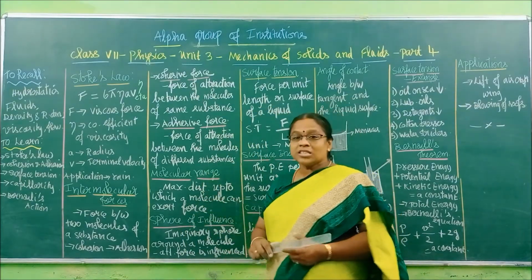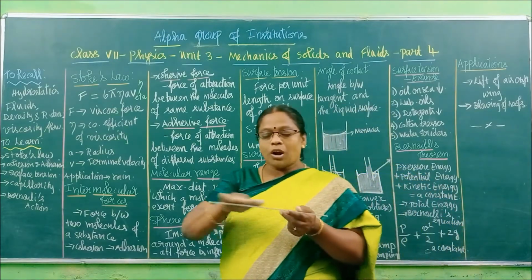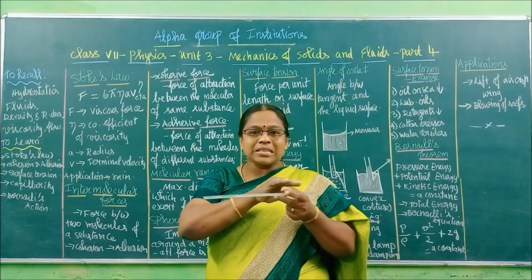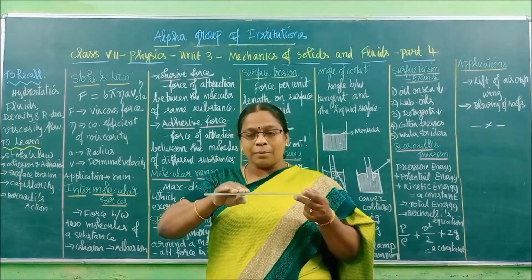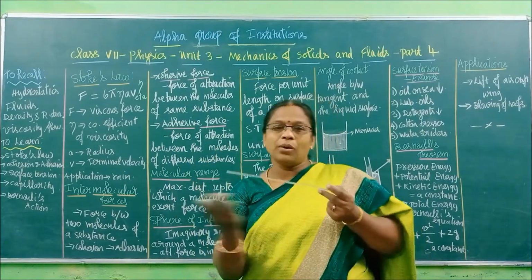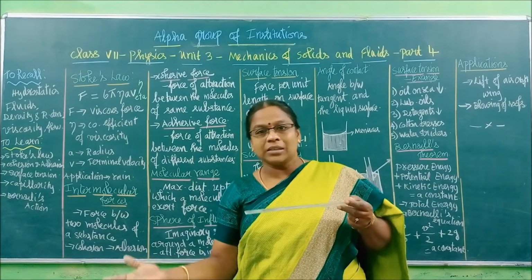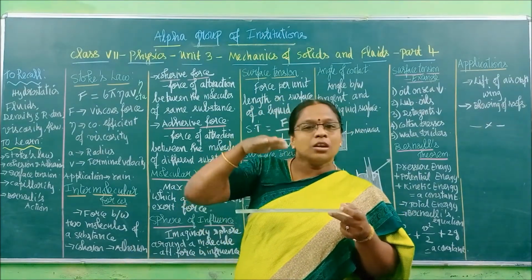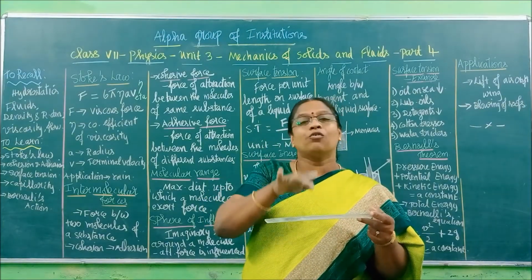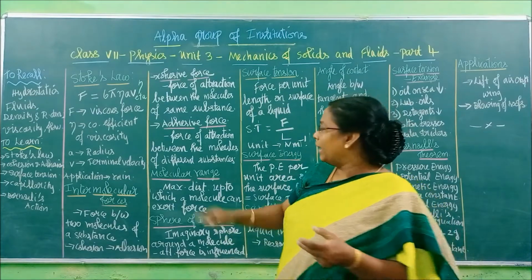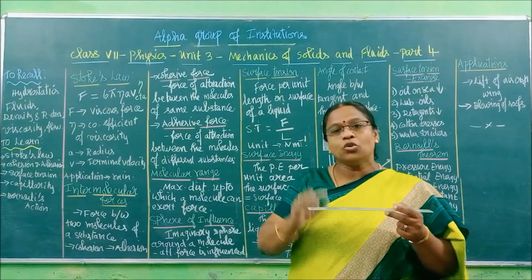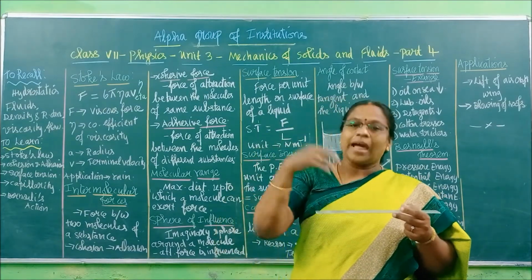But what is adhesive force? For example, if I want to paste a paper on this scale, what will I do? I will apply some gum, right? I will apply gum on a paper and paste that paper over the scale. Now paper is one substance, scale is another substance. The gum gives one force called adhesive force. So it is the force of attraction between two different substances, the scale and the paper.